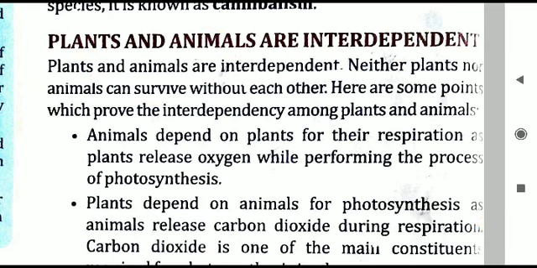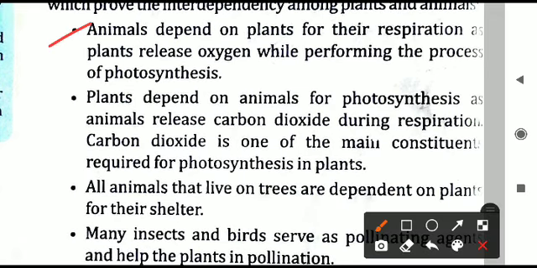How is it so? Both are interdependent. How? We will see now. First of all, point number one: animals depend on the plants for respiration, because plants are providing oxygen. So ultimately we can say animals get oxygen from the plants. But the opposite also holds: for photosynthesis, plants need something, that is carbon dioxide.